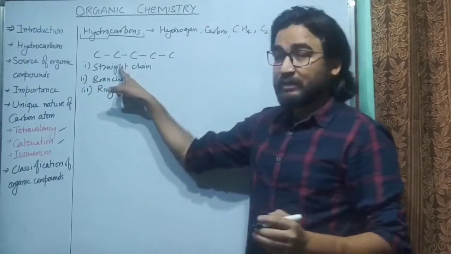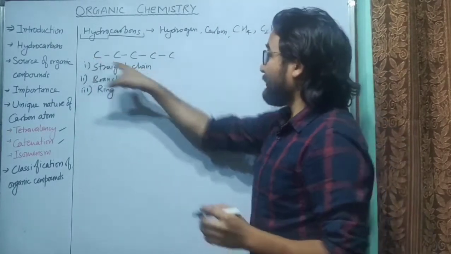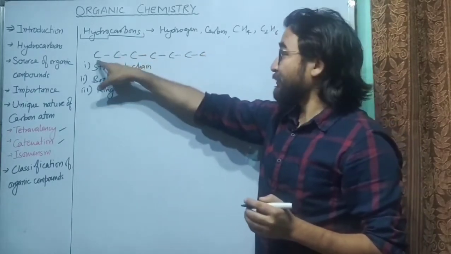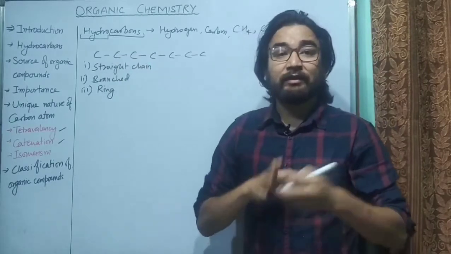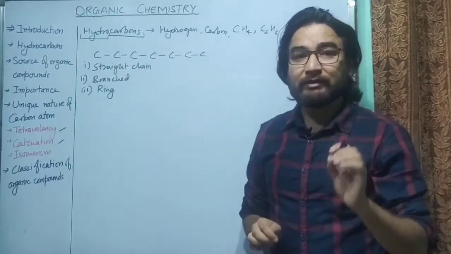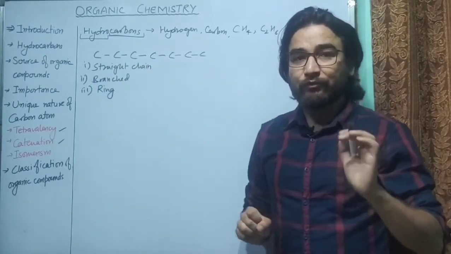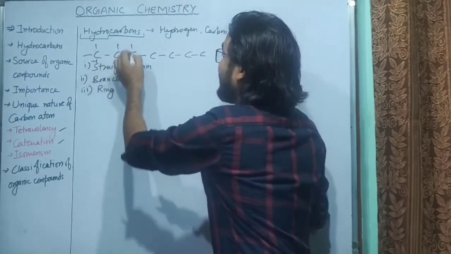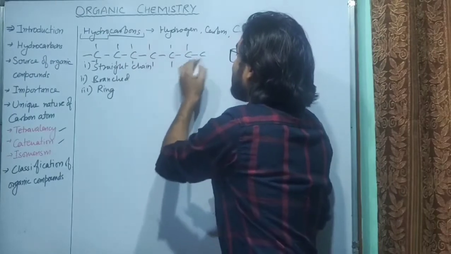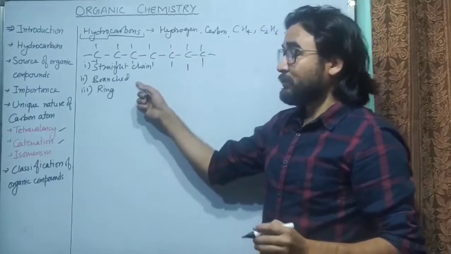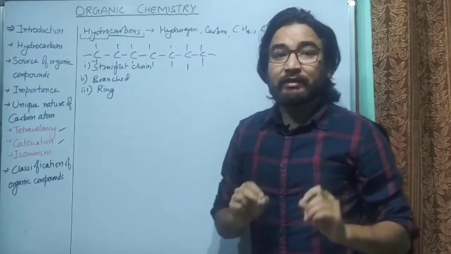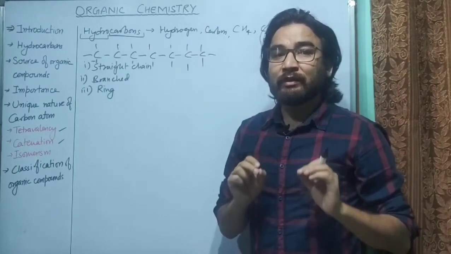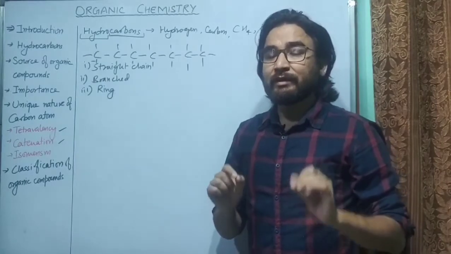So what is a straight chain? In a straight chain, the carbon atoms are attached to each other in a straight line, means the first carbon, then second carbon, then third carbon, and so on. You know that carbon is tetravalent, so it will always form 4 bonds, so the remaining bonds can be attached to other atoms. The second is branched chain. So what is the meaning of branched chain? In this kind of chain, carbon atoms form branches like this.